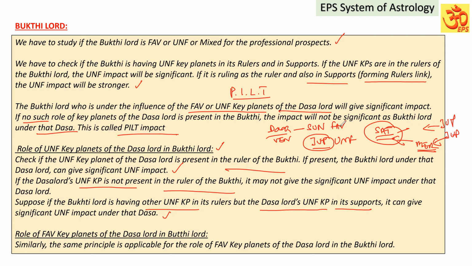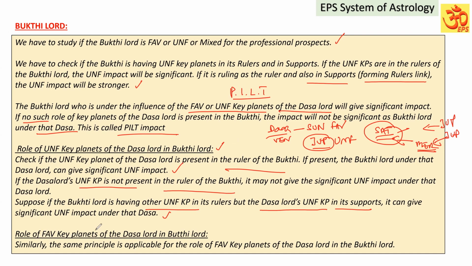It means the unfavorable key planet of the Dasa Lord is playing role in support of the Buddhi Lord, and that Buddhi Lord also has some other unfavorable key planet. The impact of these Jupiter and Mercury, supports and rulers, will have combined unfavorable impact under that Dasa. I think you are able to understand how we have studied the unfavorable key planet for the Dasa Lord.